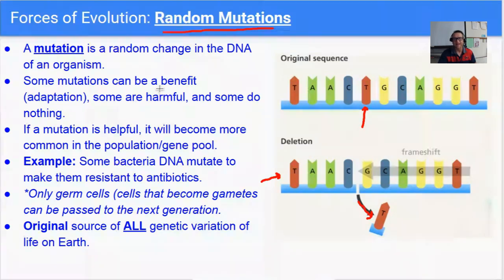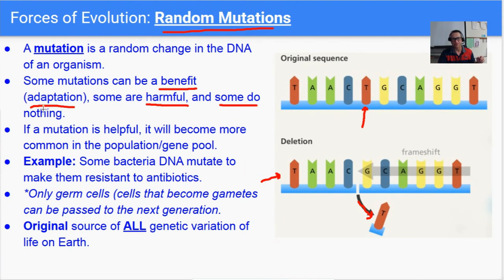Some mutations can benefit an organism, so it gives them a new trait. So the mutation causes that animal or plant to have a new trait. Maybe it's color changes, and maybe that change of color is beneficial. That would be an adaptation. Some are harmful. Maybe it'll be lethal. Maybe it'll kill the plant or animal. Maybe it'll give it a color that's not good.